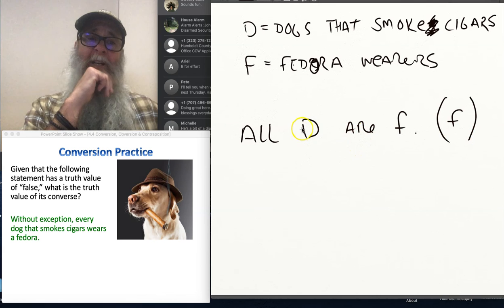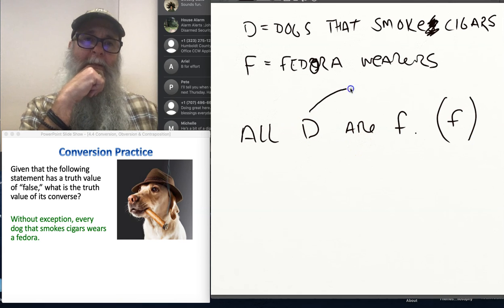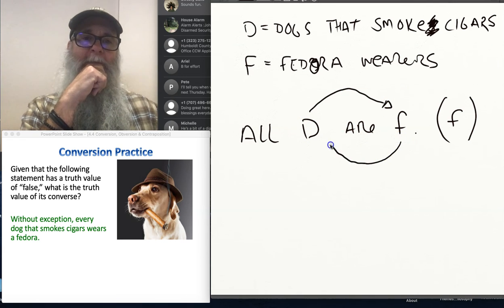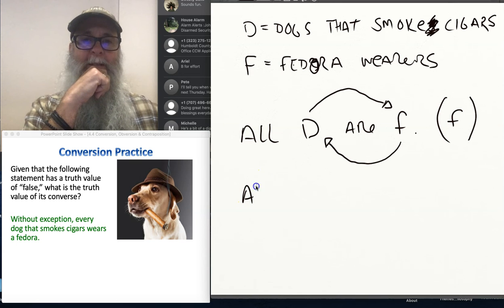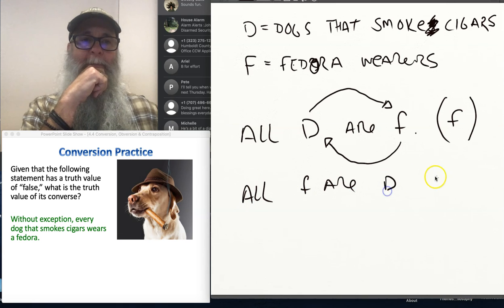Okay, now to convert this, remember, this one travels over there, and this one says, oh, there's no more room for me because now you're here. I'm going to go back to where you were. So I just switch these. And then I'm going to get all F are D. So these two statements are conversions of one another. And they're both A claims.